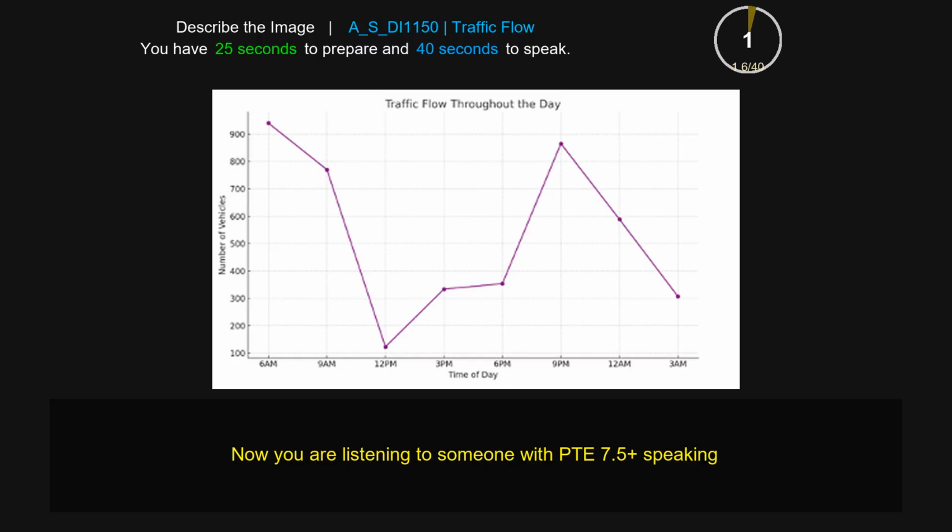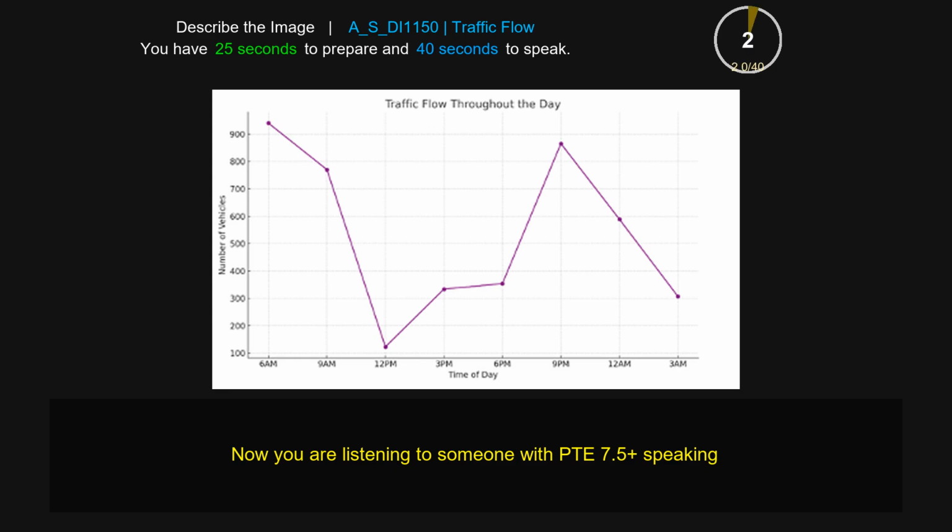The graph shows line traffic flow throughout the day. It shows the relationship between the number of vehicles and the time of the day. At the start at 6 a.m., the traffic is most and at 900, then goes down till 12 p.m. below 200, then a sharp increase can be seen from 12 p.m. to 9 p.m. to above 800. Then the traffic flow again goes down from 9 p.m. to 3 a.m. below 300. To conclude, the image shows different time intervals for the traffic flow throughout the day, and it shows vital data of the traffic flow.